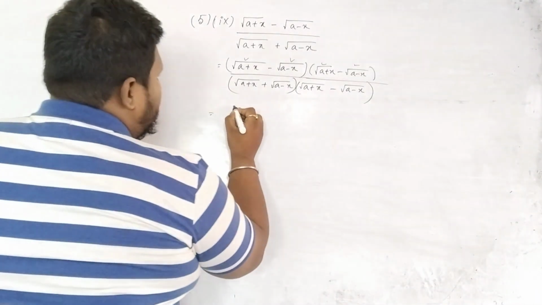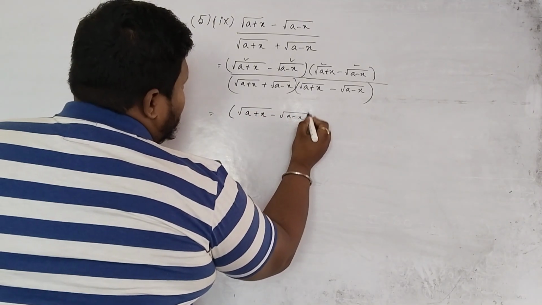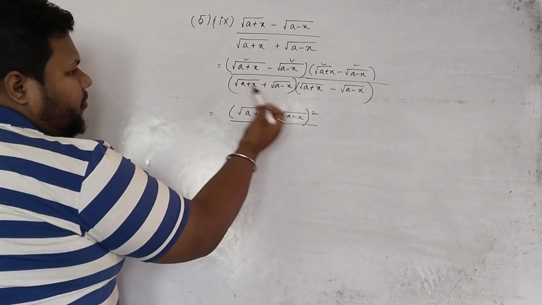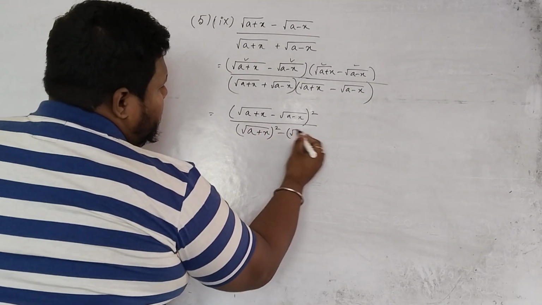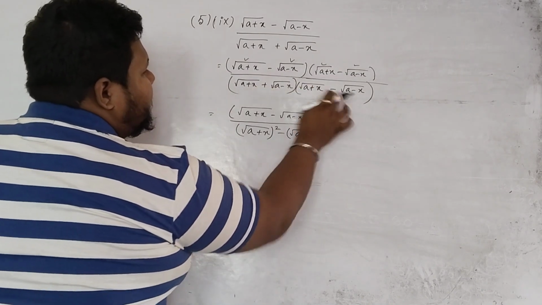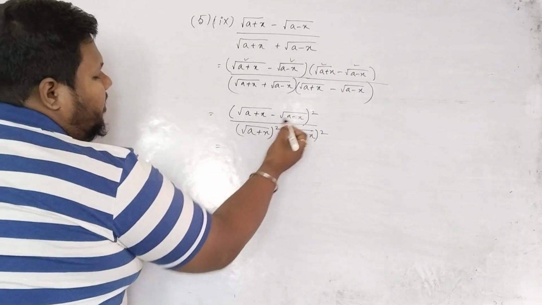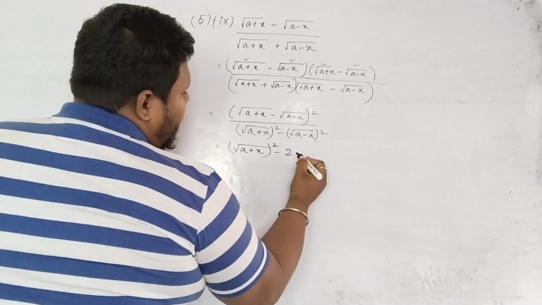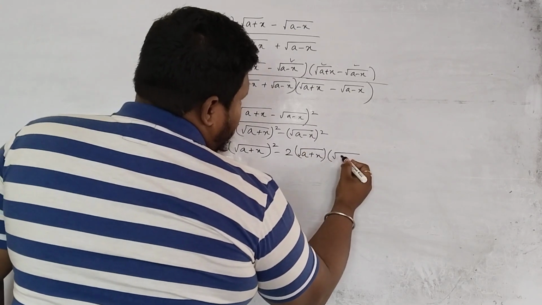So that means (√(a+x) − √(a−x))². In the denominator, (a plus b) into (a minus b) will be a square minus b square, because here the terms are the same, only the sign is different. For the numerator, a minus b whole square, what was the formula? a square minus twice ab